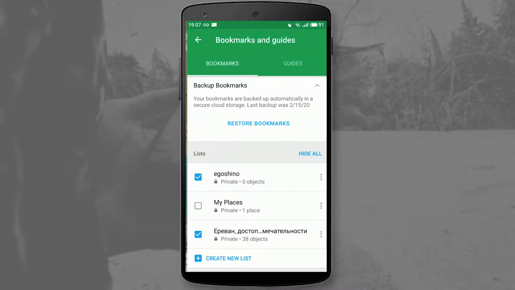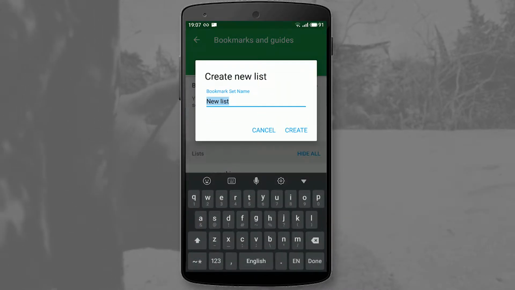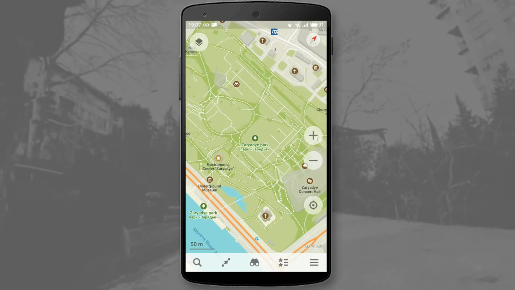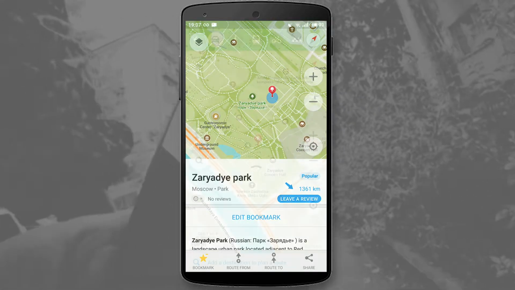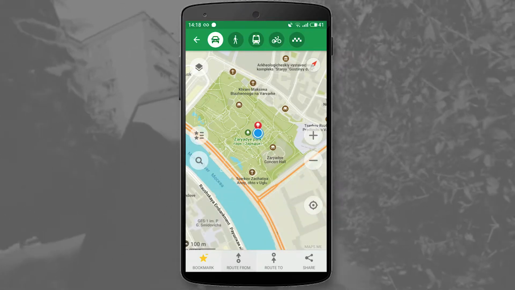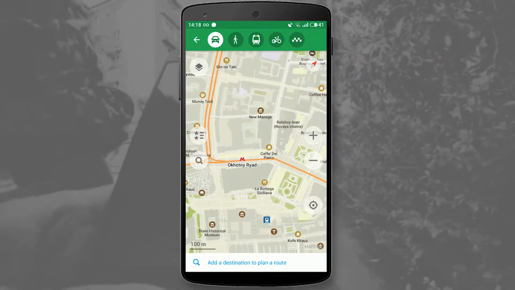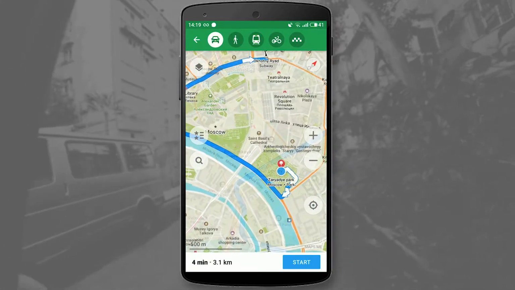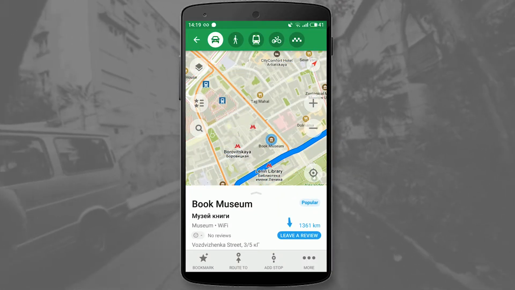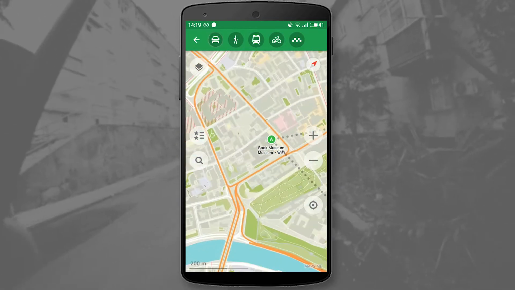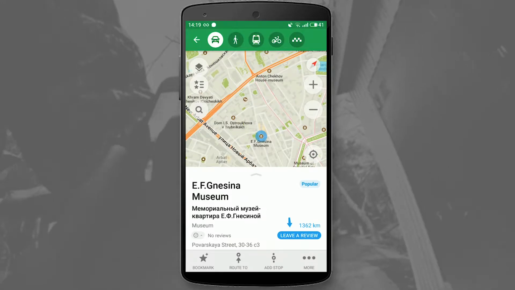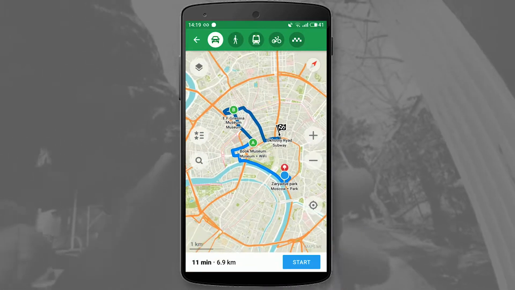You can add any place to your favorite list and then share it with your friends. When you are planning a route, you can choose the waypoints that you would like to visit by following the road to your primary destination.